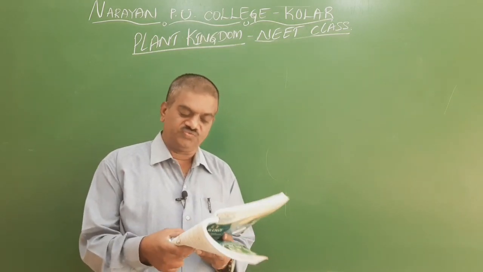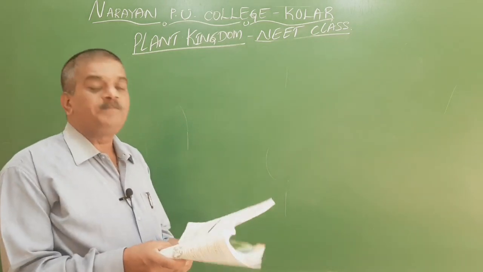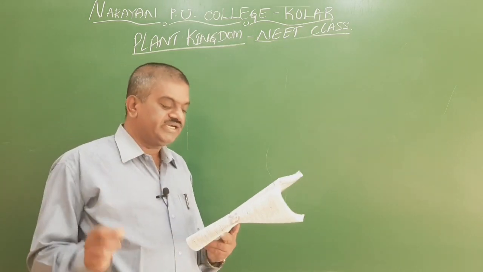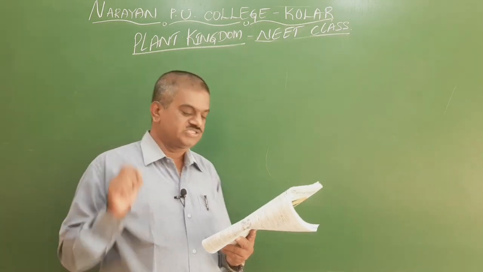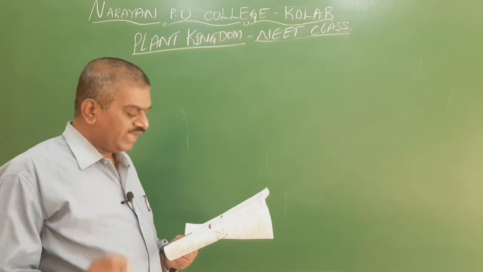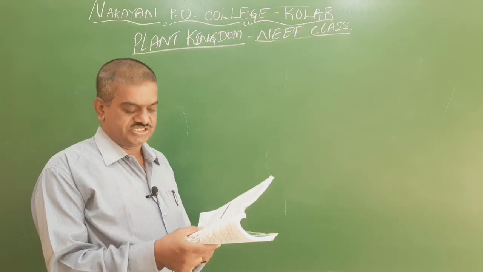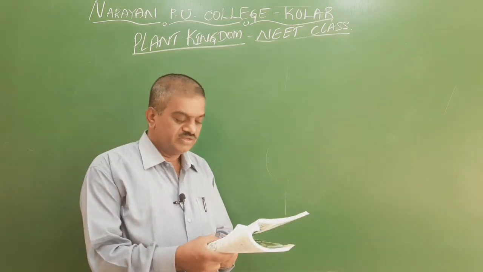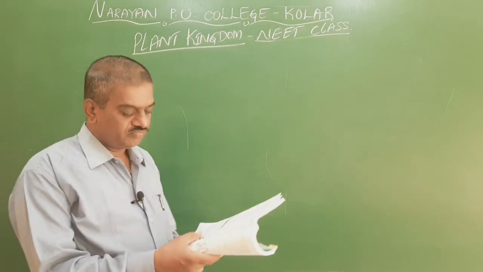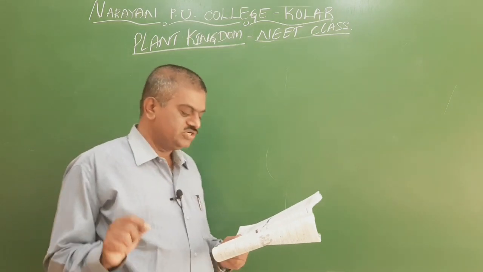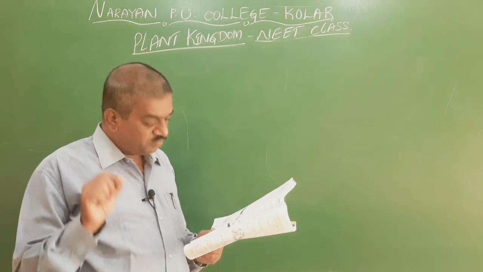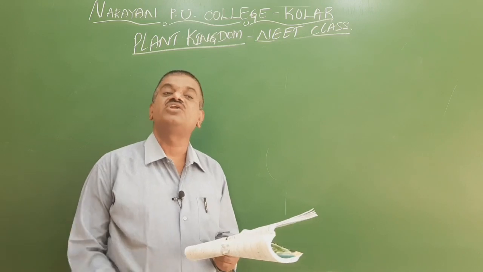So we go for 44. Presence of ciliated antherozoids in Dryopteris indicates: first option, terrestrial habitat; second, aquatic ancestors; third, both first one and second one; fourth, none of the above.